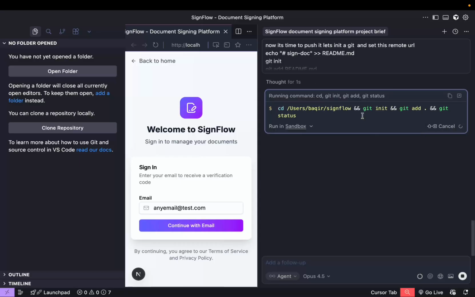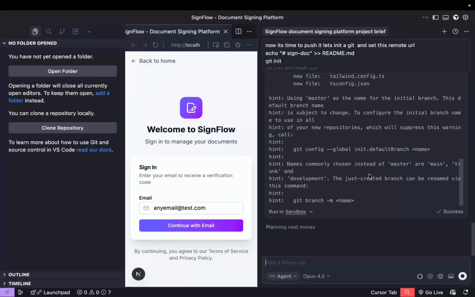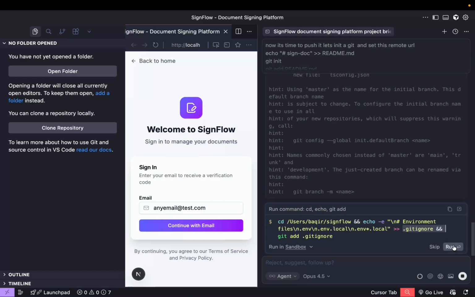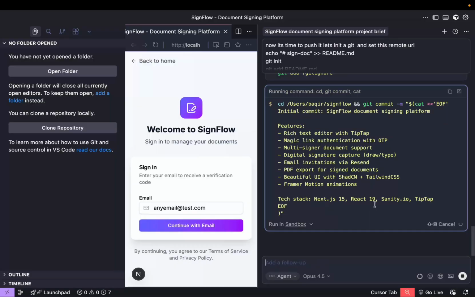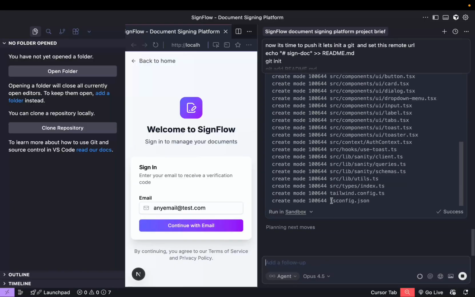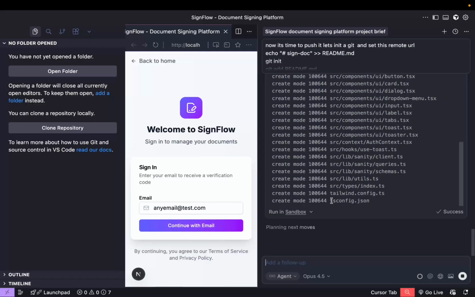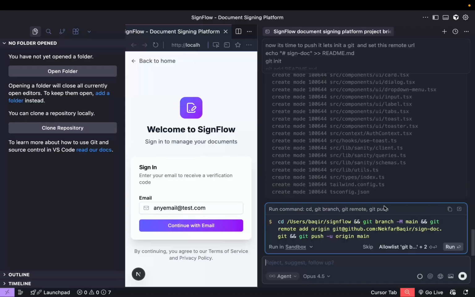It initialized it, it adds it, and it shows the status right now. Yep, it shows all the status, and then it gives a hint to do this thing, and then it sees the gitignore. It tries to add a gitignore file, and it does that. This is the commit for our work, what we did exactly. Yep, the commit is going to be done soon, and after the commit, it will be a push probably. I think setting the remote URL first. Yeah, it just sets the remote URL.